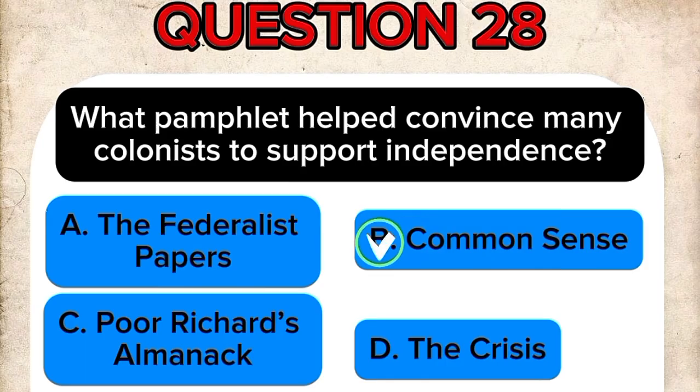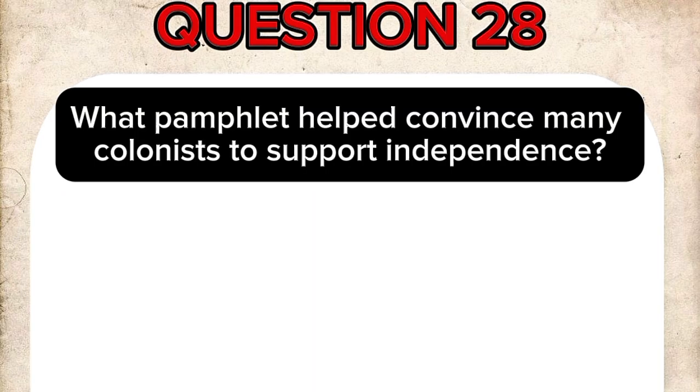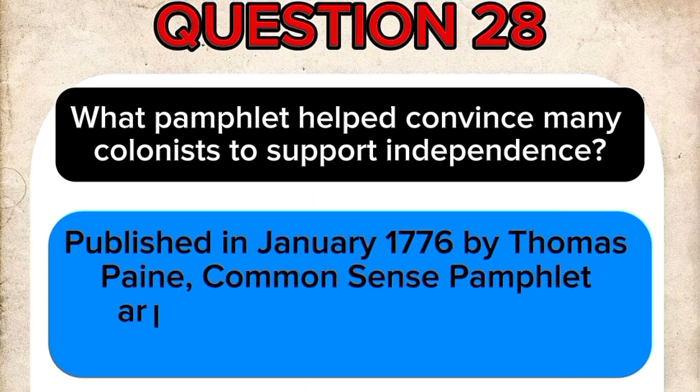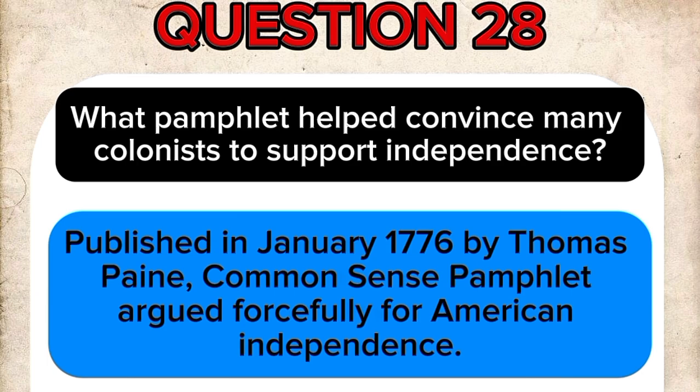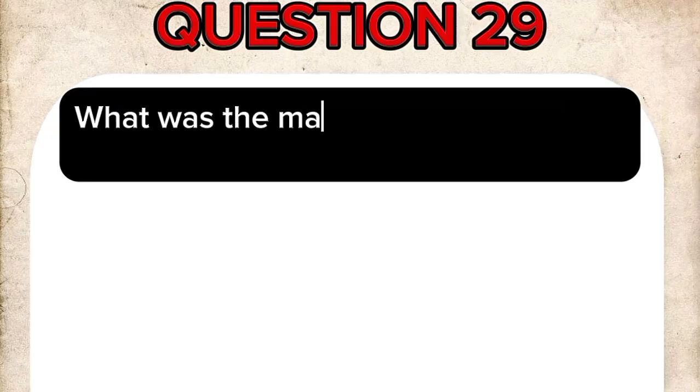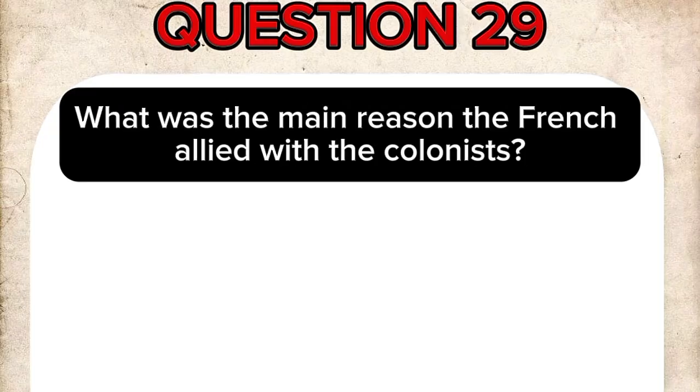The correct answer is B. Common Sense. Published in January 1776 by Thomas Paine, the Common Sense pamphlet argued forcefully for American independence. Question 29. What was the main reason the French allied with the colonists?